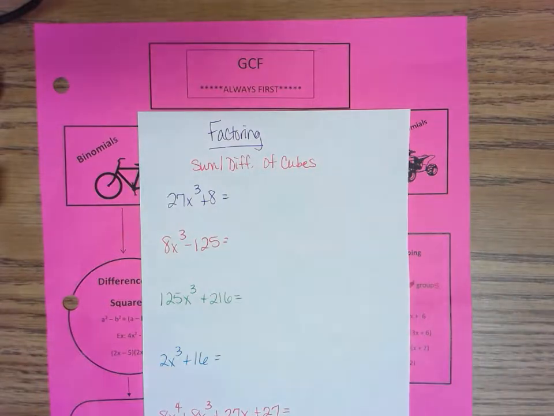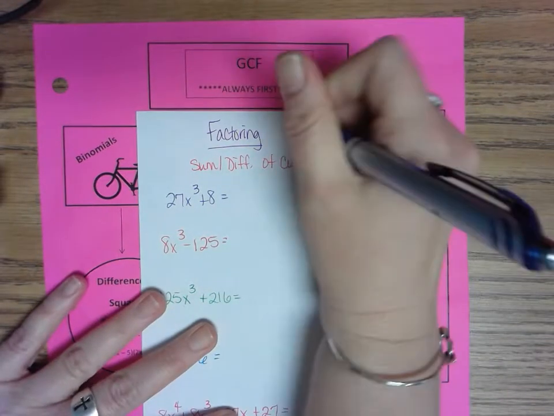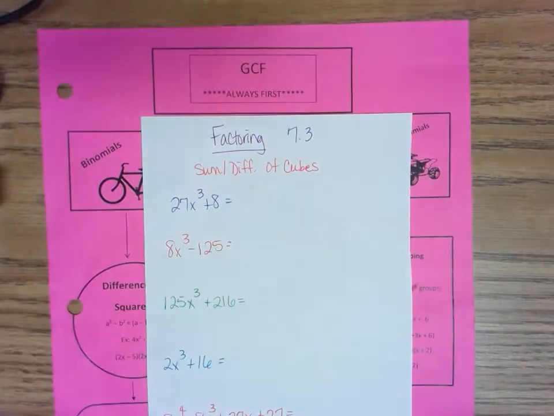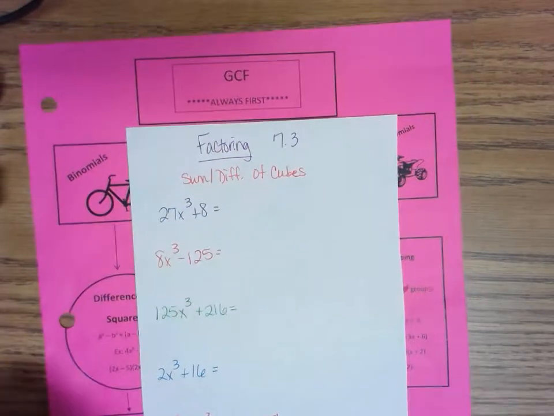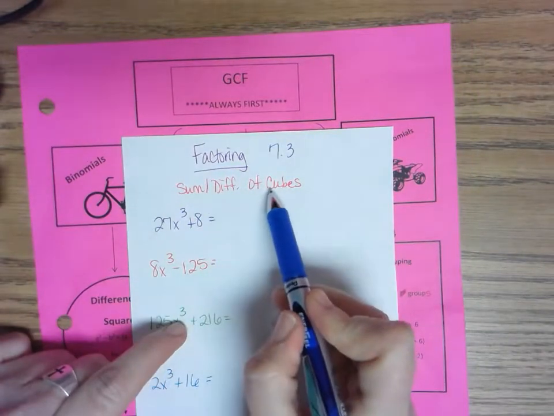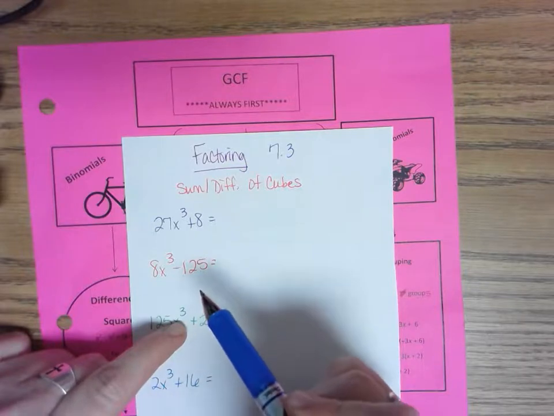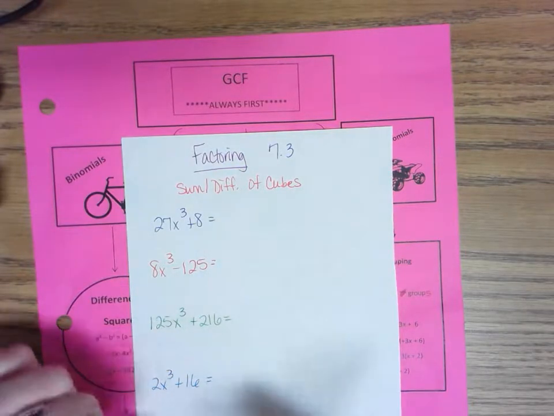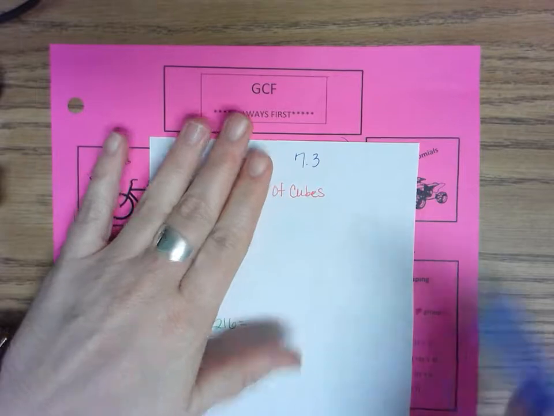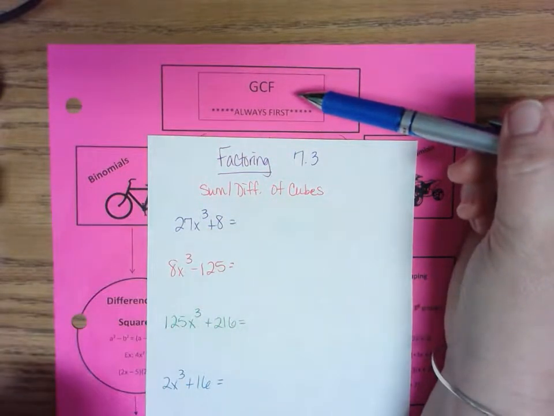This is also 7.3 out of your textbook, factoring. This is the Algebra 2 factoring, specifically the sum and difference of cubes. So when we are doing sum and difference of cubes, we still always check for a GCF first.